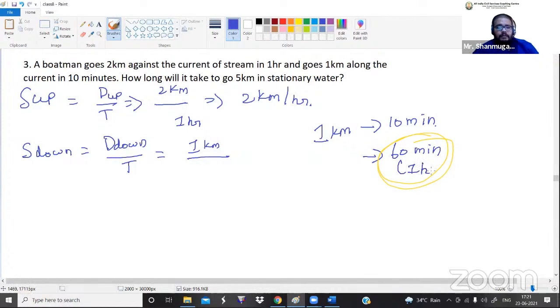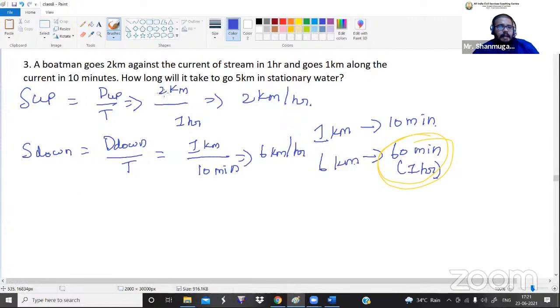For 10 minutes 1 kilometer, so for 60 minutes how many kilometers will they travel? 6 kilometer. 6 kilometer per hour. So the downstream speed is 6 kilometer per hour. Now we know the upstream speed and the downstream speed.